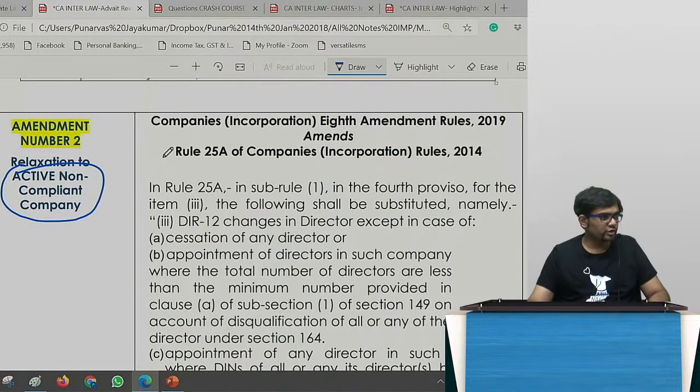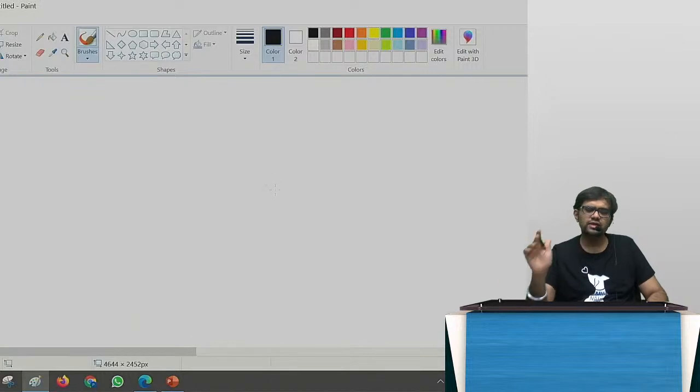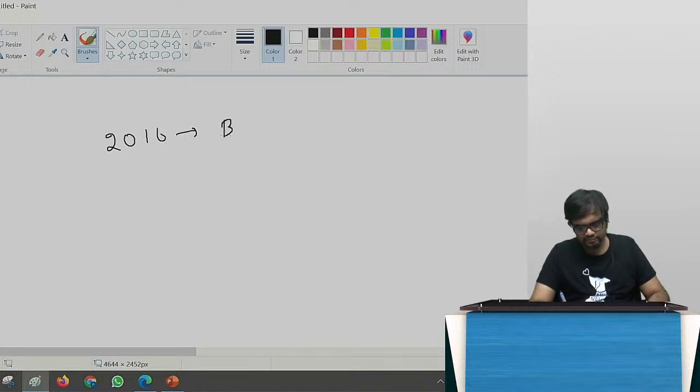Let's discuss. What do you mean by active non-compliant? What is this active? So a bit of history is needed to understand, rather than blindly studying the amendment. So what happened at the beginning of 2016, they came out with an income disclosure scheme.